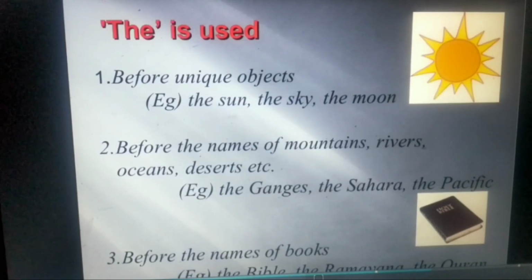Before the names of mountains, rivers, oceans, deserts, the Ganges, the Sahara, the Pacific Ocean. Before the names of holy books, the Bible, the Ramayana, the Gita, the Quran. These are holy books. Article the is used.